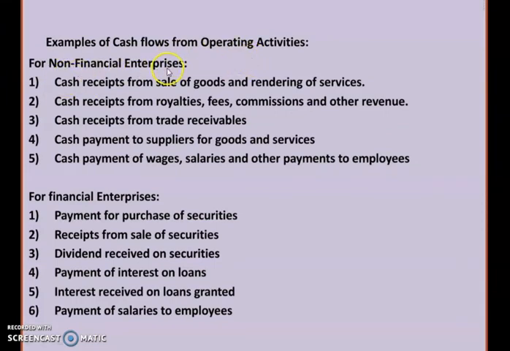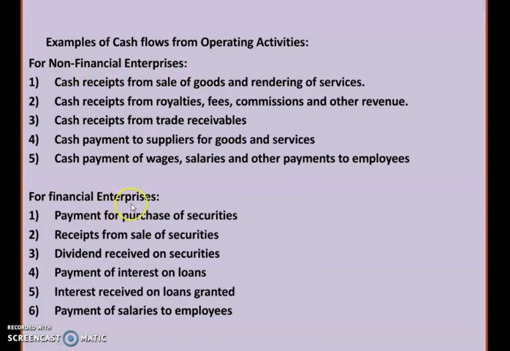For non-financial enterprises, what are the operating activities? Cash received from sale of goods and services, rendering services, cash received from fees, royalty, commission and other revenue, cash received from trade receivables, cash payment to suppliers, and payment of wages and salaries. That all comes under the operating activities for non-financial enterprises.